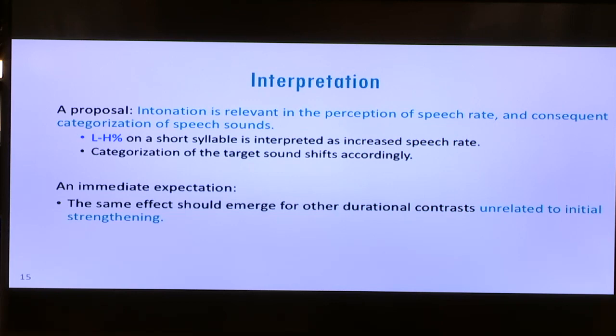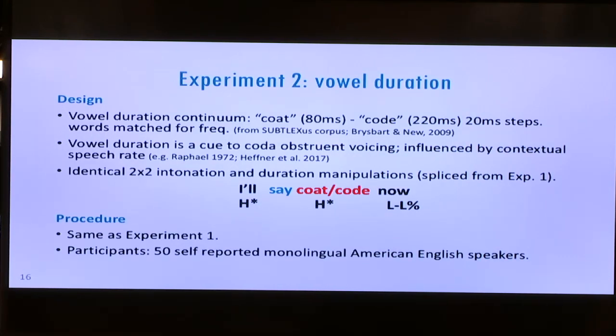So this account can explain what happened in experiment 1, but it also makes a very specific prediction, which is that we should see the same effect emerge for other durational contrasts, especially those that are not related to initial strengthening. So this is what experiment 2 was designed to test. Another simple forced choice identification task. Listeners here are categorizing a coat-to-code continuum where the duration of the target vowel serves as the cue to the voicing status of the word-final stop. Now, this is, of course, a robust pattern in English, a very salient cue to listeners, and it's also a durational contrast, so it's one that can be influenced by changes in speech rate. And this has been shown before in previous experiments.